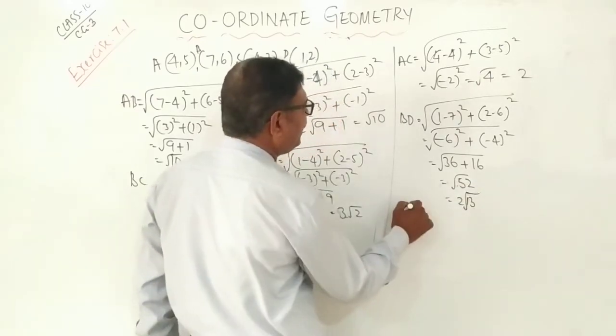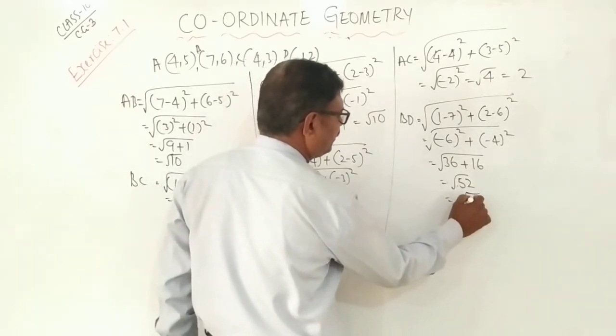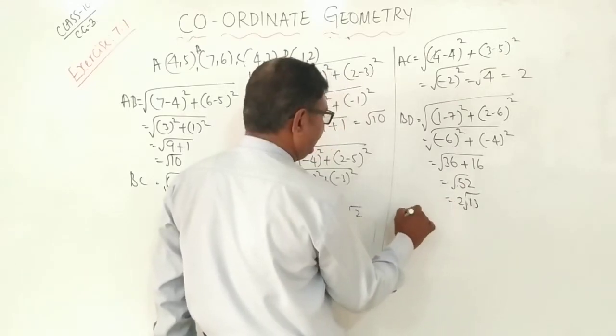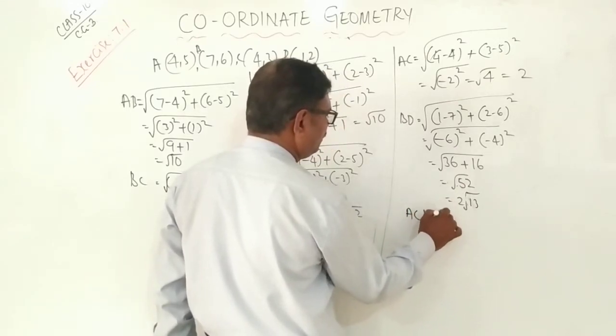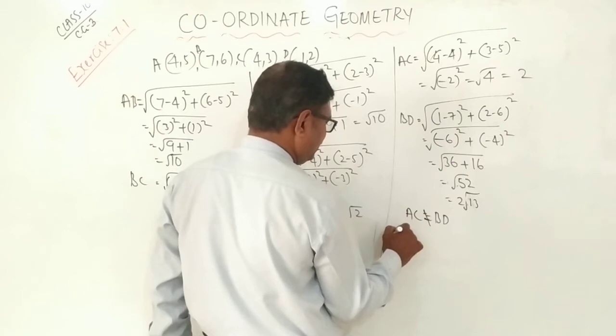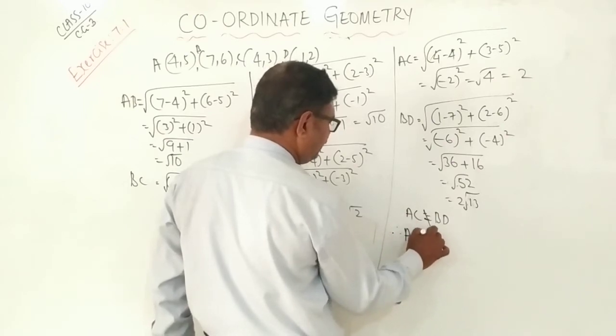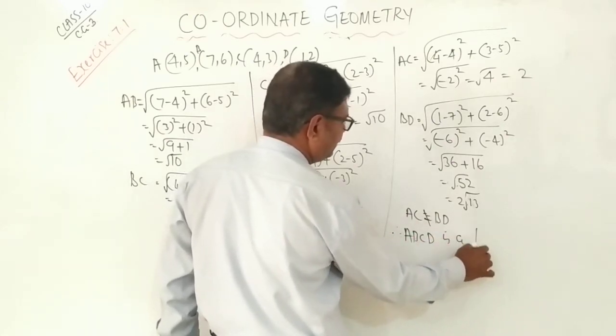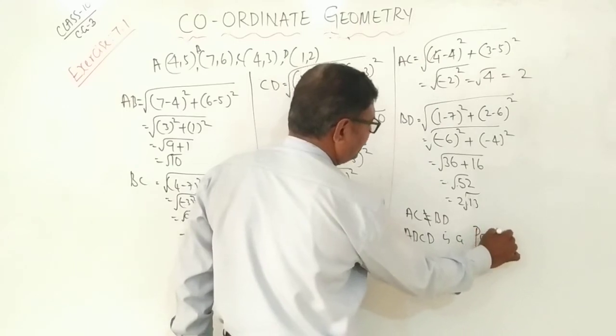But here if you see, AC is not equal to BD. Therefore, ABCD is a parallelogram. That's all.